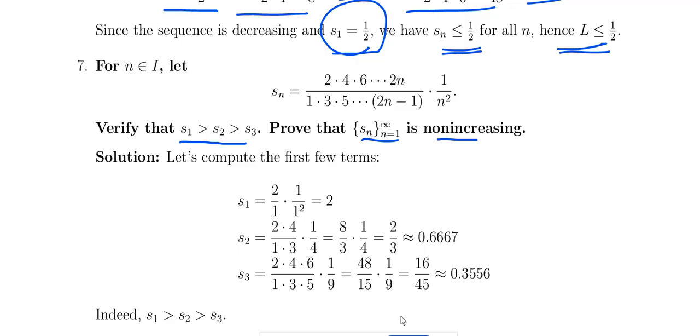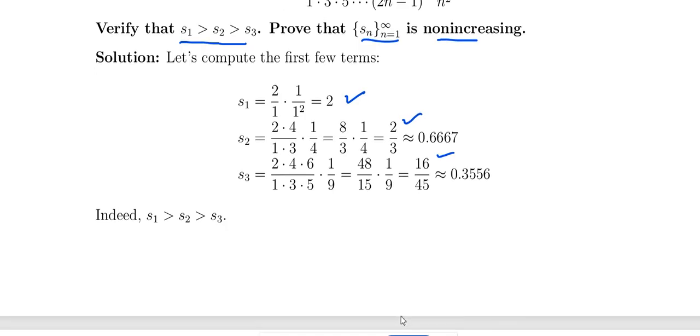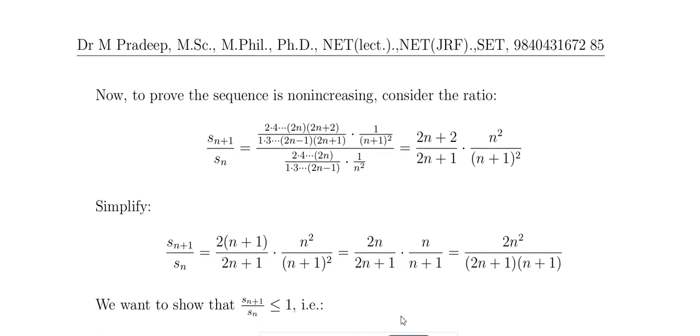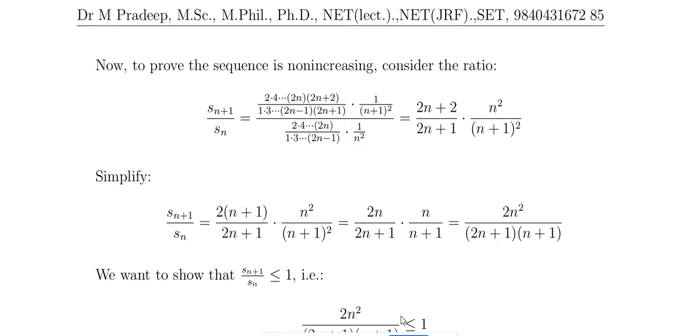So when you try to find out the S1 here, that is 2, S2 here 2 by 3, S3 here, that is like that. So we can check it this way too, whether it is a decreasing sequence or increasing sequence. We could have applied this to the previous problem. So when you try to find out Sn plus 1 divided by Sn, if you simplify this, that is 2n plus 2 divided by 2n plus 1, into n square by n plus 1 whole square.